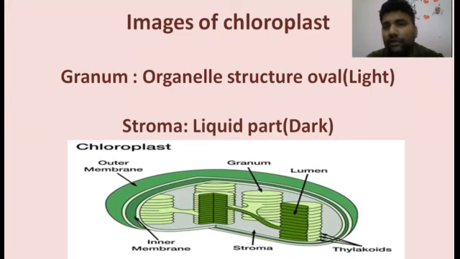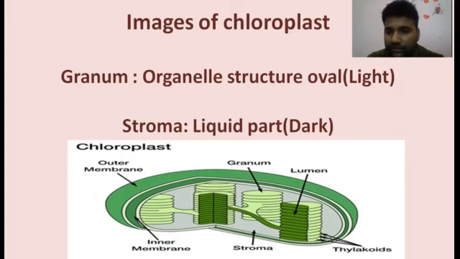Now that we have talked about the stomata and the guard cell, we will discuss the chloroplast, which is called the kitchen of the cell. Focusing on the structure, we have an oval-shaped structure called the granum. The granum is the part where photosynthesis is carried out in the daylight.